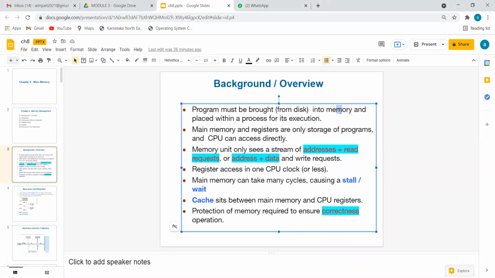A program stored in the disk should be loaded onto RAM. From RAM, some part of the program is selected and loaded onto the cache. From the cache, one or 2 instructions are loaded onto the registers, and registers finally execute a small set of instructions.